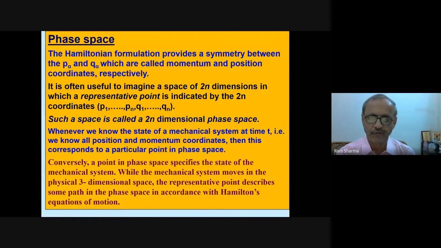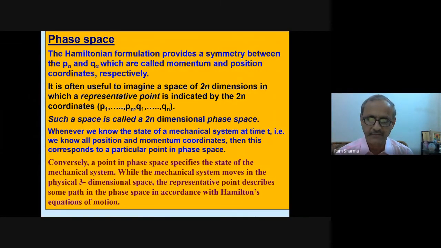Such a space is called 2n dimensional phase space. Whenever we know the state of a mechanical system at time t, we know all position and momentum coordinates. Then this corresponds to a particular point in phase space. Conversely, a point in phase space specifies the state of the mechanical system.